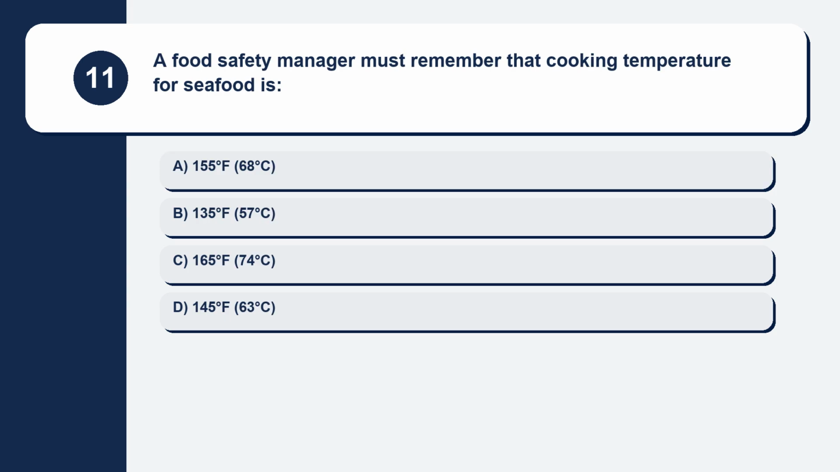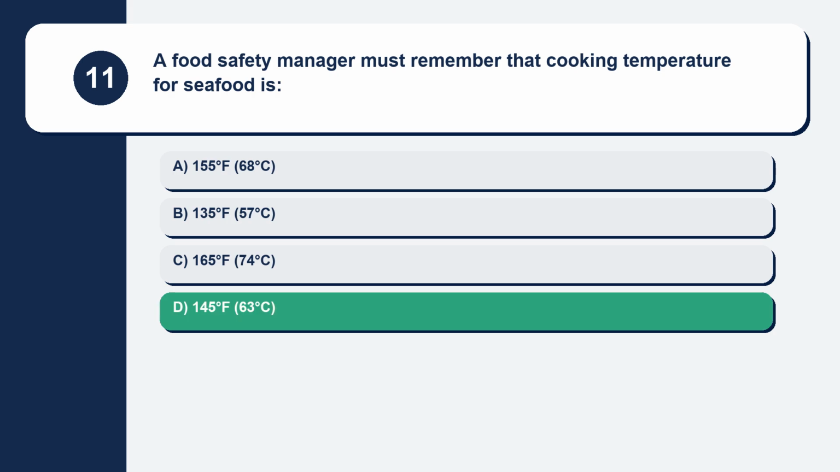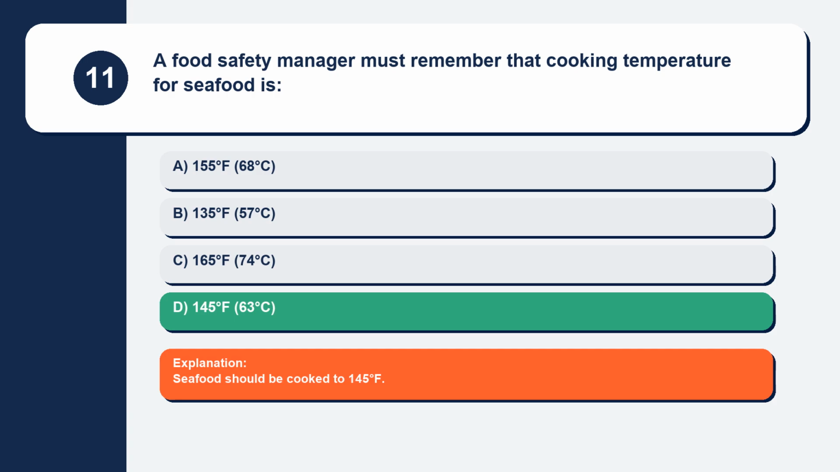Question 11. A food safety manager must remember that the cooking temperature for seafood is 155 degrees Fahrenheit, 68 degrees Celsius, 135 degrees Fahrenheit, 57 degrees Celsius, 165 degrees Fahrenheit, 74 degrees Celsius, or 145 degrees Fahrenheit, 63 degrees Celsius. Seafood should be cooked to 145 degrees Fahrenheit.